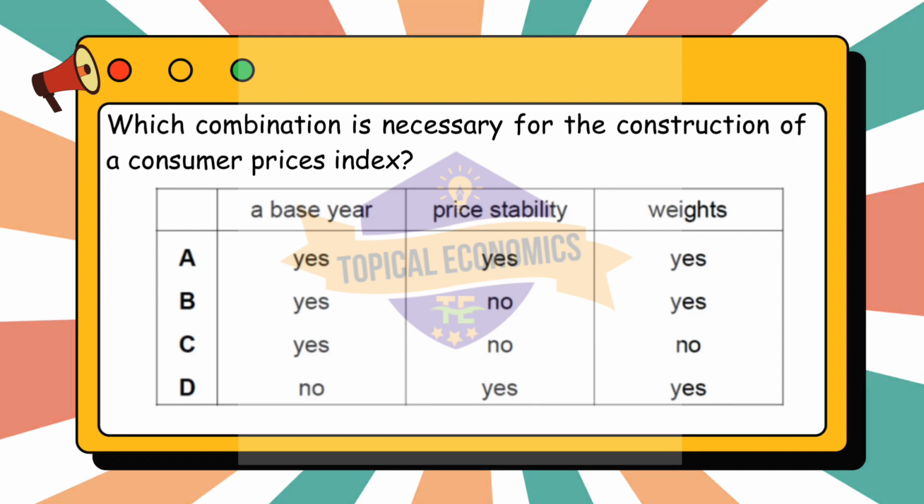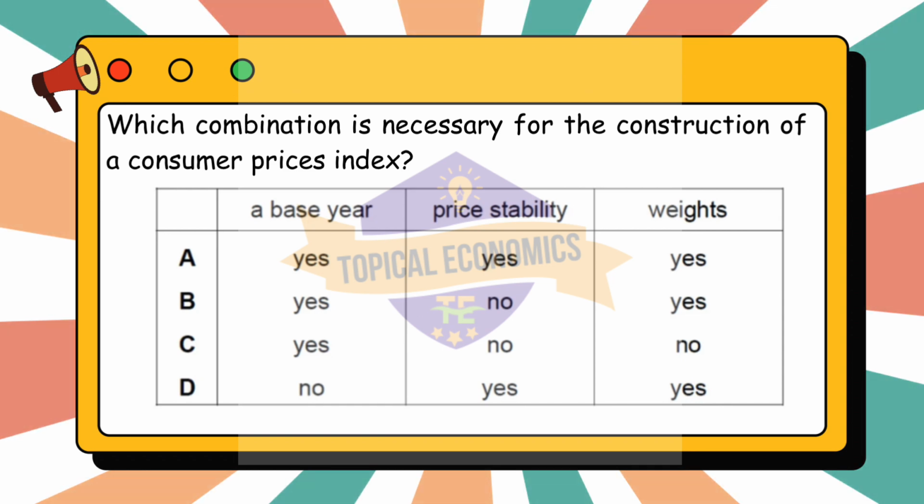And price data for various items. Price data is needed to track the changes in prices for each item in the index. So, looking at the given options in the context of what is required for a CPI. Base year, yes, necessary. Price stability, no, price stability is not required to construct the index. The CPI is used to measure changes in price levels, whether stable or not. Weights, yes, necessary to accurately reflect consumer spending patterns. This aligns with option B given.